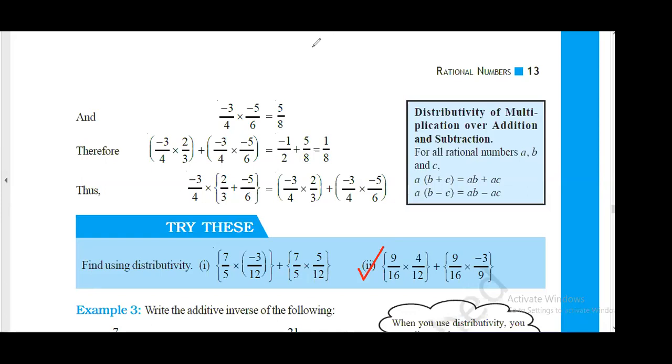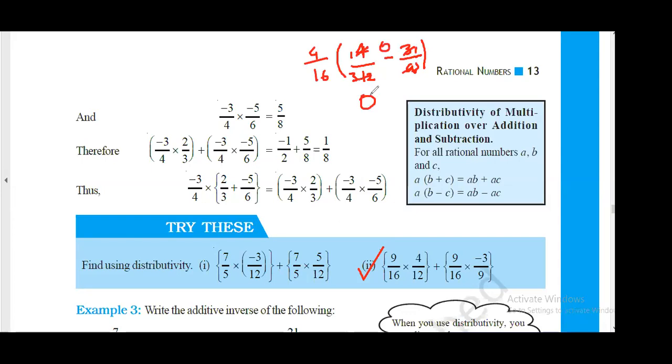So here A is 9 by 16. Okay, 9 by 16. Then we are left with 4 by 12 minus 3 by 9. So see, 4 by 12 is 1 by 3. And 3 by 9 is also 1 by 3. So 1 by 3 minus 1 by 3 is 0. 0 into anything is 0.